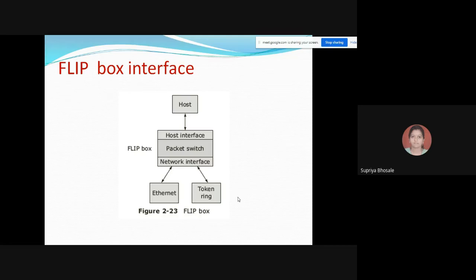One requirement for which FLIP does not provide full support is wide area networking, that is WAN. Although FLIP has been used successfully in small WANs, it does not scale well enough to be used as a WAN communication protocol in a large WAN. FLIP designers traded scalability for functionality because they felt that wide area communication should not be done at the network layer but in higher layers. Okay, so in this way your FLIP box interface will be working.